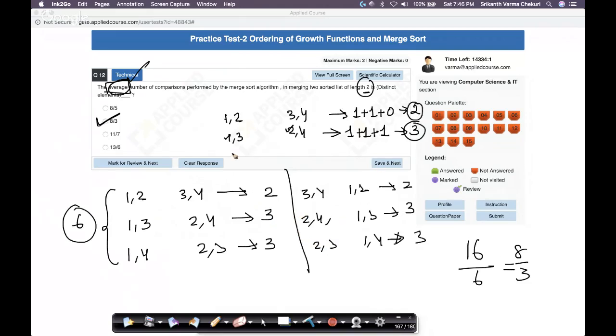Then I read up. I wanted to find out if there is some way, or if there is some formula. So it seems, in general, this is an interesting thing that I didn't know before I solved this problem. If you have 2 lists of size n by 2, and you merge these 2 lists using the two-way merging in merge sort, which in our case means n equals 4, because our lists are of size 2 each, the average number of comparisons would be n square by n plus 2.